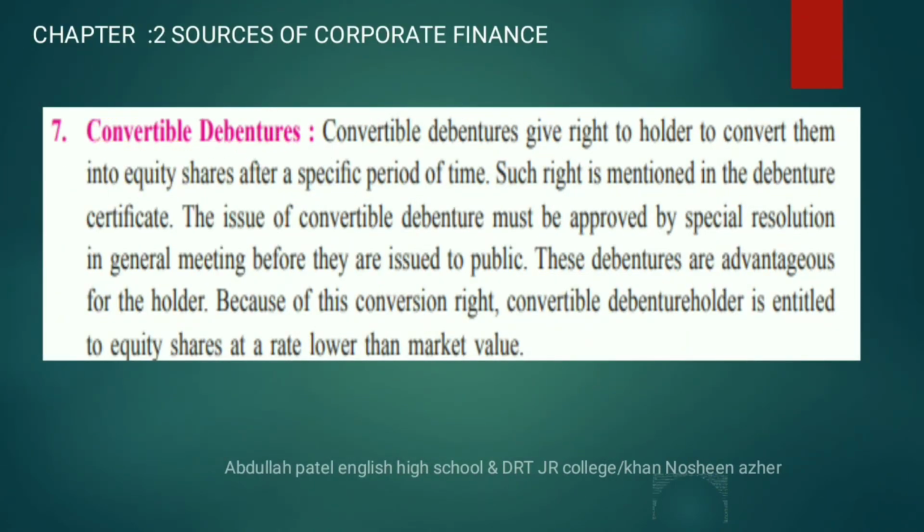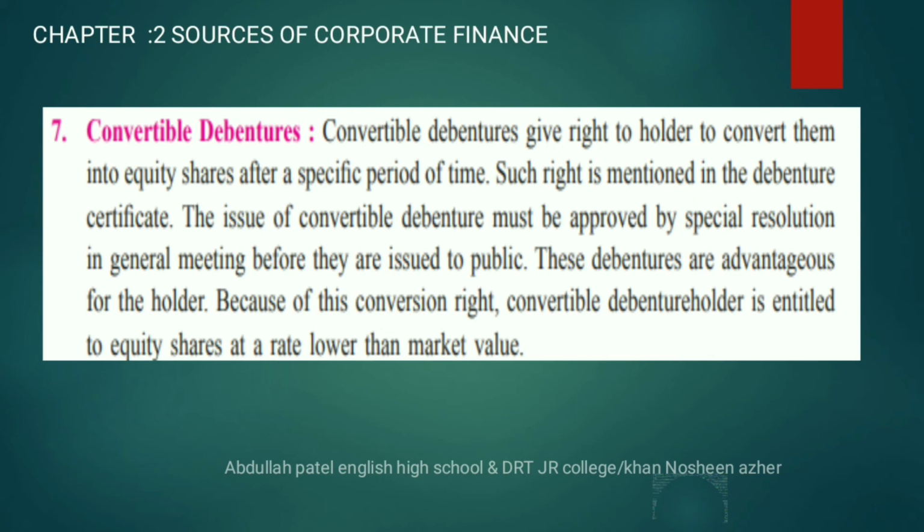Seventh type, convertible debentures. Convertible debenture means the debenture holders get the right to convert themselves into equity shares after a specific period of time. So before the maturity date, the convertible debenture holder will get the opportunity to convert them into equity. Such rights are already mentioned in the debenture certificate.